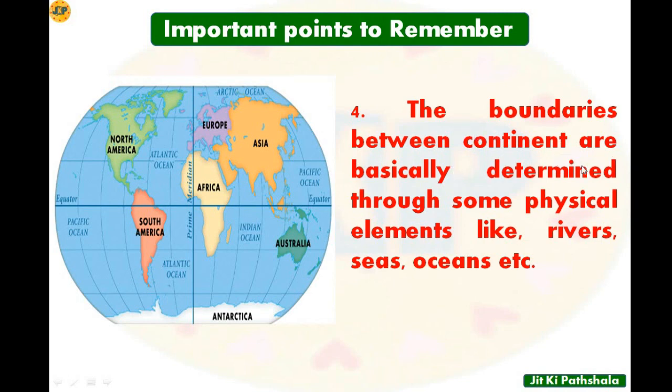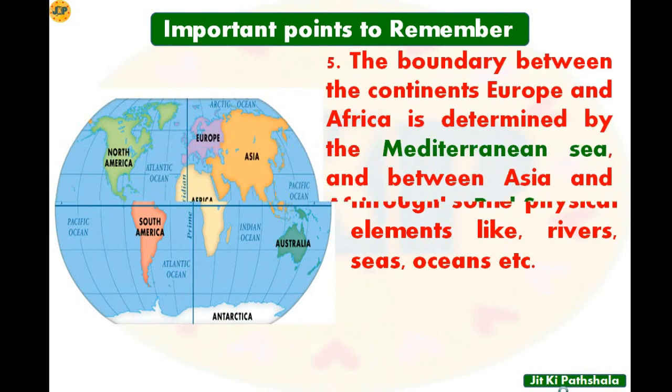The boundaries between continents are basically determined through some physical elements like rivers, seas, oceans, etc. So the boundaries between two different continents are determined by some physical elements, like some rivers, seas, oceans or some mountains. These are some of the physical elements which separate two different continents.